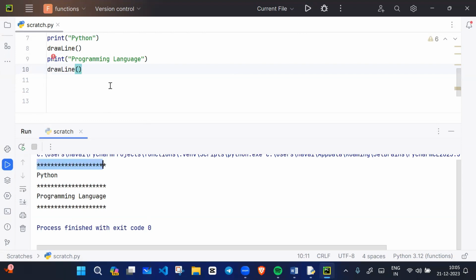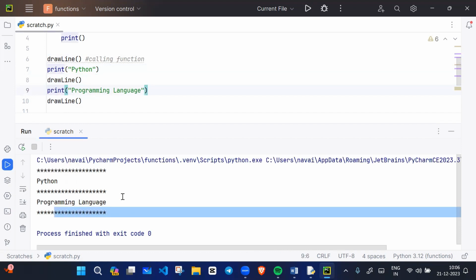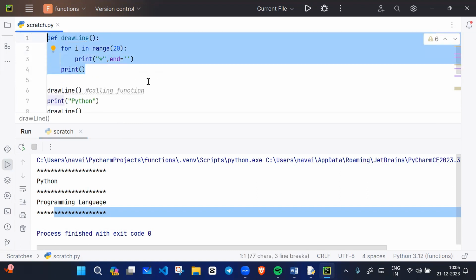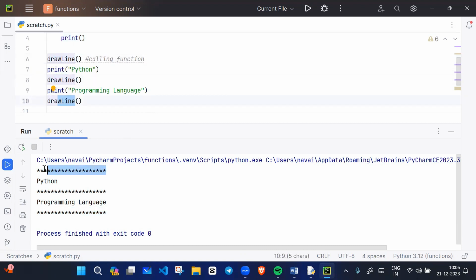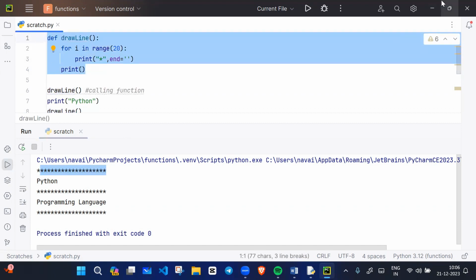This line is printing because of drawLine. Python is printing because of print Python. Again a line is printing because of drawLine. Then again the programming language is printing and drawLine is printing. Like this, we can create a function. We create the drawLine function only one time, but how many times are we calling it? Three times we are calling the drawLine function, and each time it draws the line. We write the code once and we call it again and again.